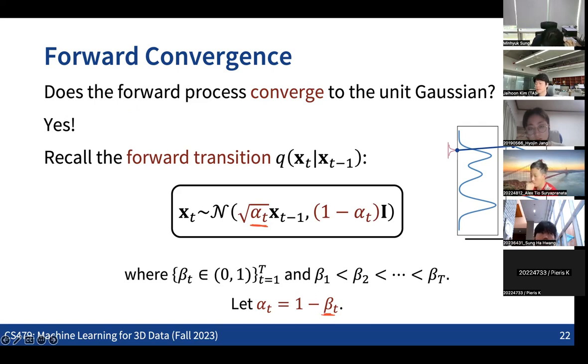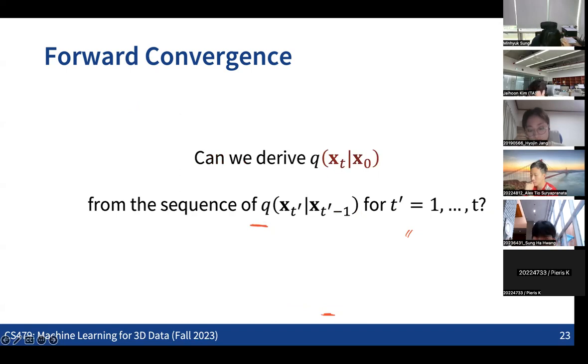So we have this one-step transition, which is defined as this specific Gaussian distribution. And what we are going to see is whether we can derive the jump from x_0 to x_t, this posterior distribution, from the sequence of one-step transitions. So from this sequence of one-step transitions, how can you derive the jump from x_0 to x_t? That's basically what we are going to see.